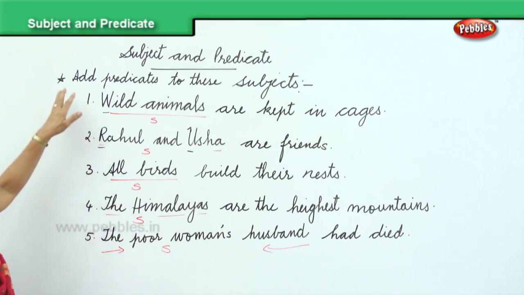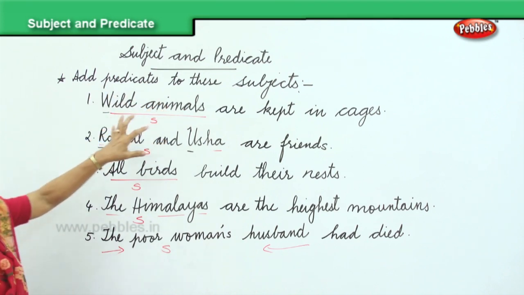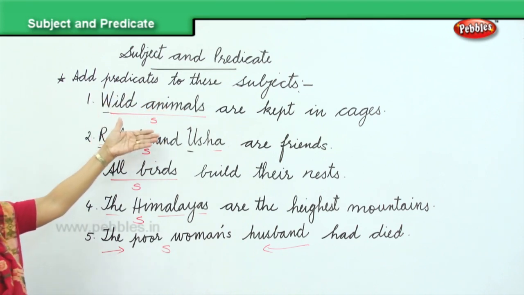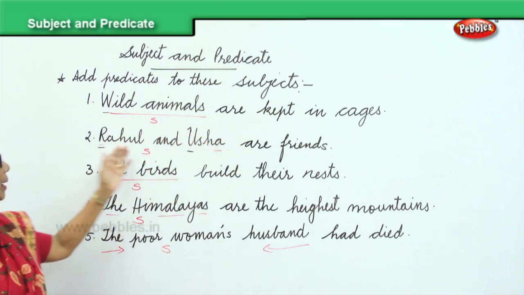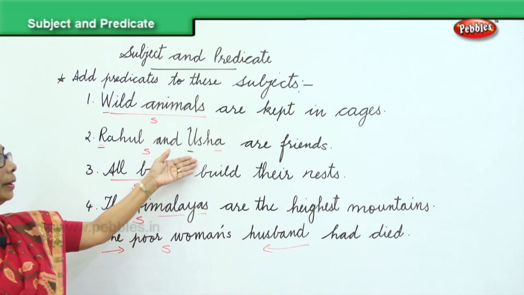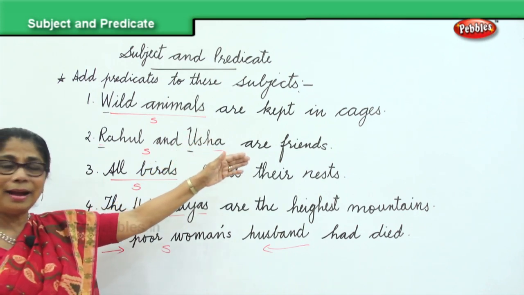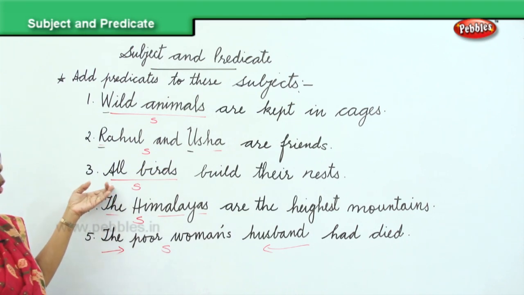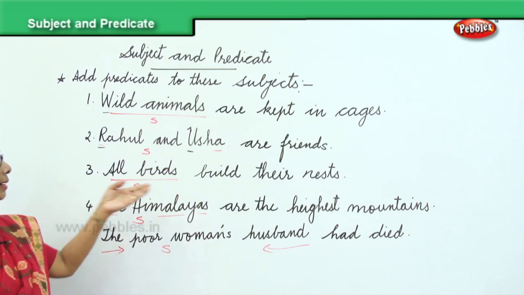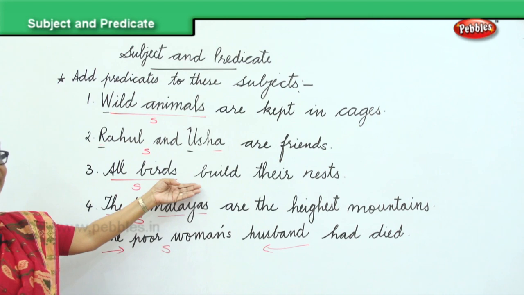Subject given and predicate, and you will learn also to end it with the full stop. Let's look at it. Subject and predicate. Add predicates to these subjects. Wild animals are the subject. Are kept in cages, predicate. Rahul and Usha, that's the subject, are friends. That's the predicate you supplied. All birds are the subject, build their nest.